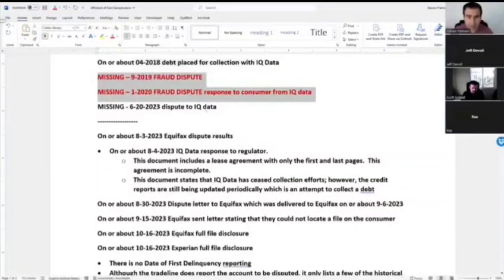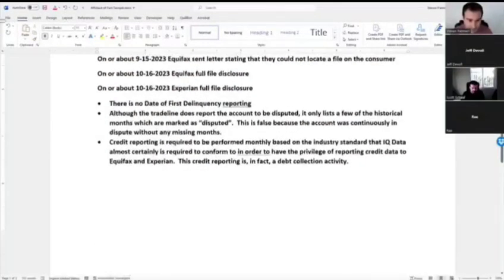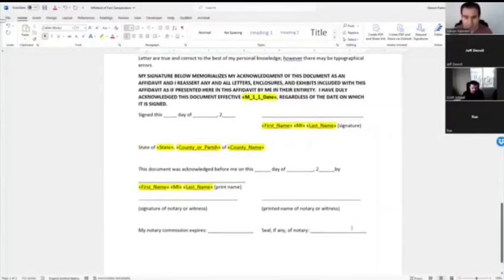Obviously, we're not going to send it like this. I'm typing this for you guys once we get this thing polished up. We want to have this here if we're going to have an attorney look at it as part of the fact pattern, but we're not going to send this to IQ data, saying, hey, it looks like there's an affidavit. I'm telling you, I did a fraud dispute when it was not fraud, but this is for us saying, how do we pre-lit this thing and get the fact pattern together? Okay, so then we've got this affidavit page here. We would have the client sign and notarize this.